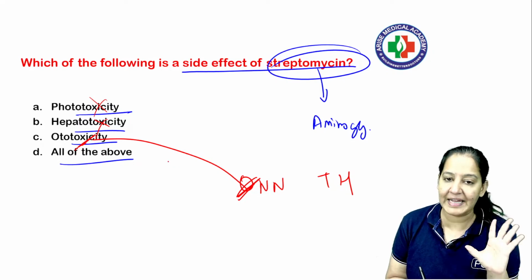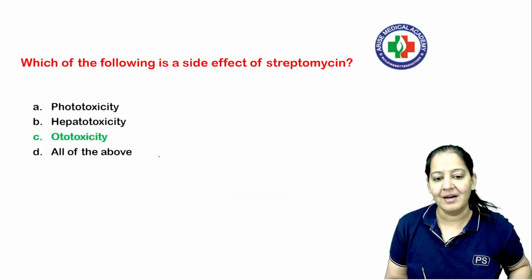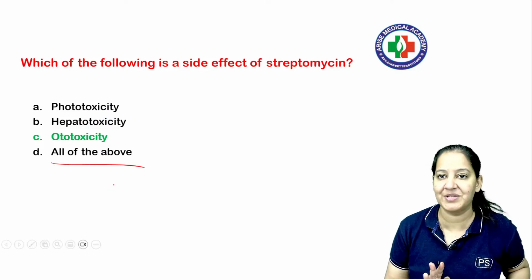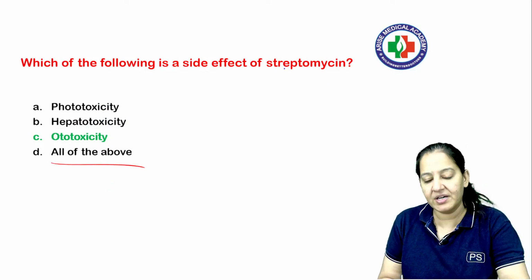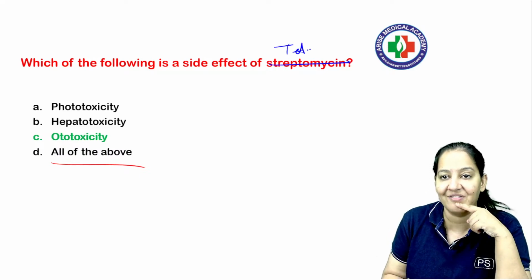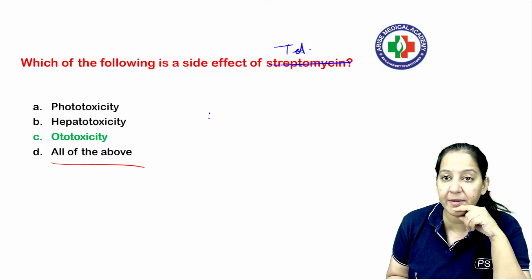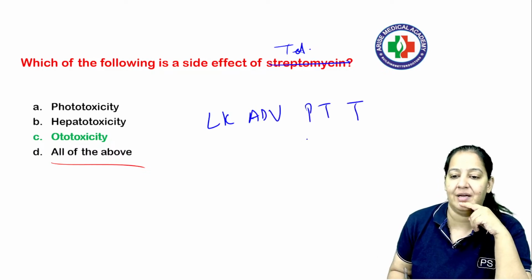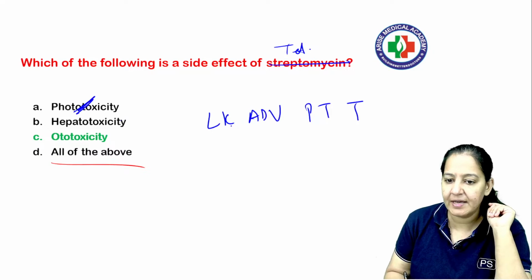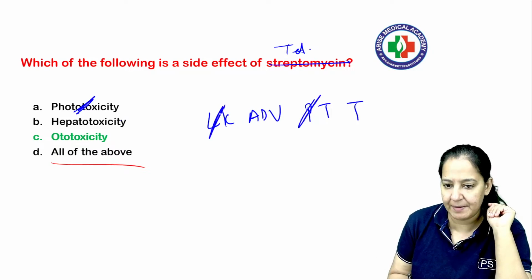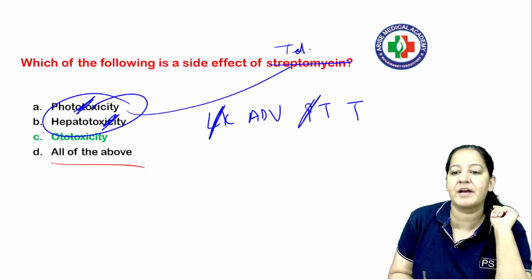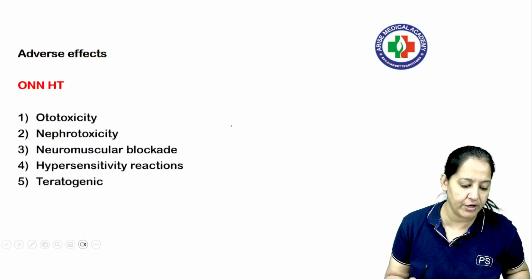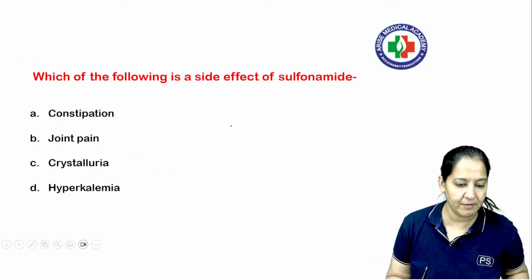So the correct answer is not D. The correct answer is C. It is not necessary that if all of the above is an option, then that is the answer. Please fix this mentality. If I change the question from streptomycin to tetracycline, what is the answer now? What is the mnemonic of tetracycline? VJ Advani, PT teacher. So phototoxicity and liver toxicity. Liver is hepato. Both are coming. So A and B will become your answer in that case. So this is how the mnemonics will be useful for you.